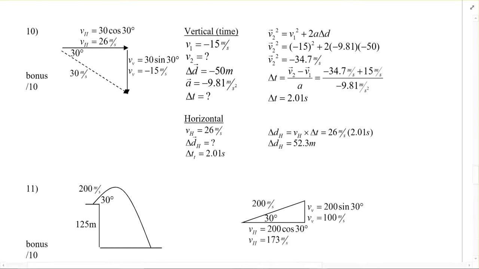All right, number 10, you guys can go ahead and go through these ones too. If you didn't get a chance of doing this one, it's a good one. It's kind of like one of the ones we went over already, where it's going at an angle below the horizontal. You just need to make sure that you get your negatives right. Like, if the velocity is going down, it's going to be negative. So just keep track of that. Your displacement is negative, and that's pretty much it. It's not that much more difficult than the other ones.